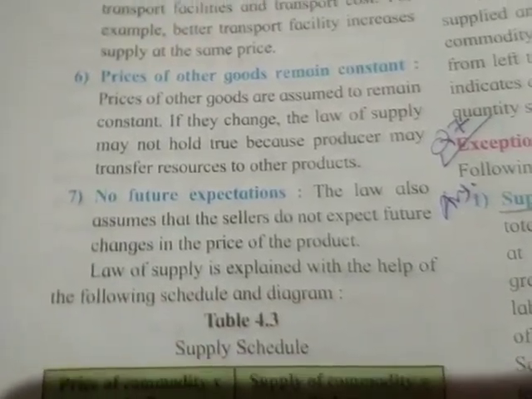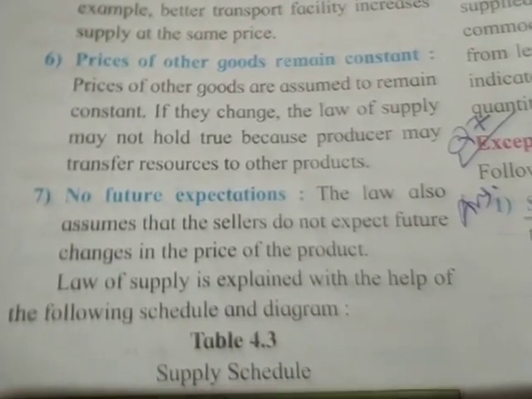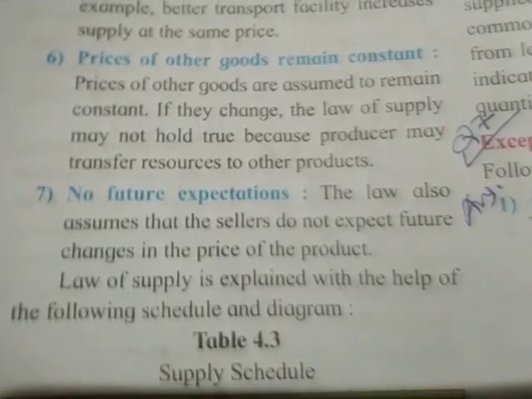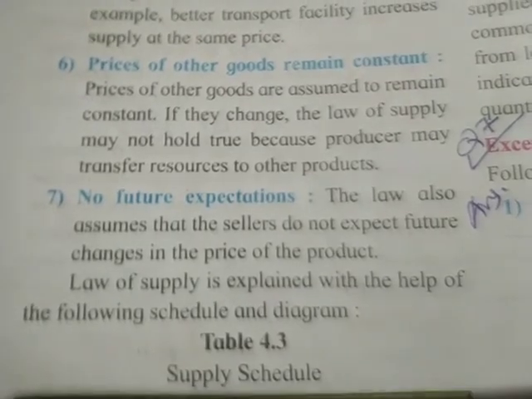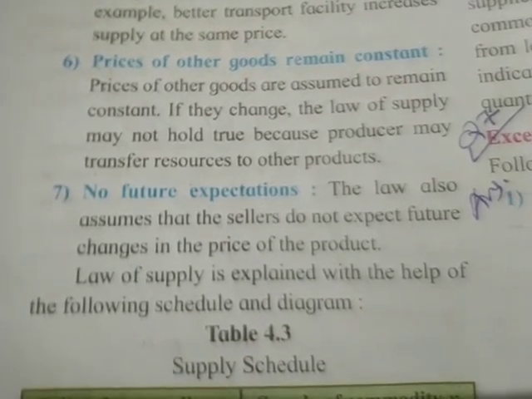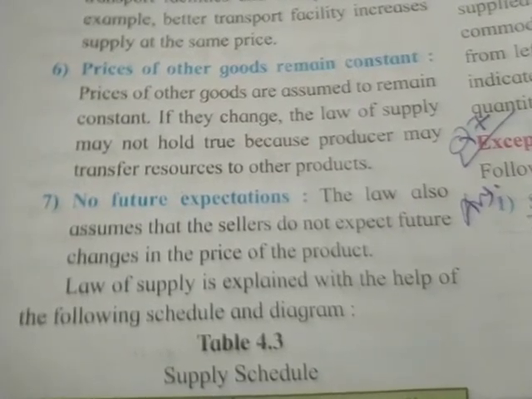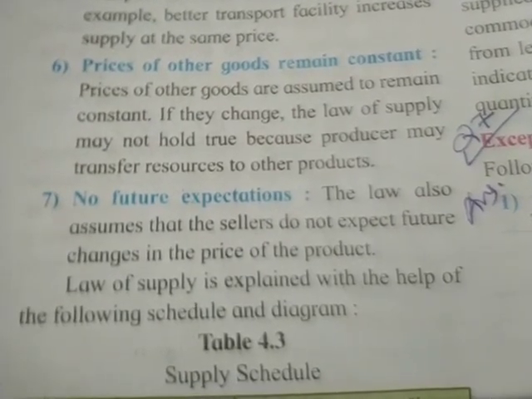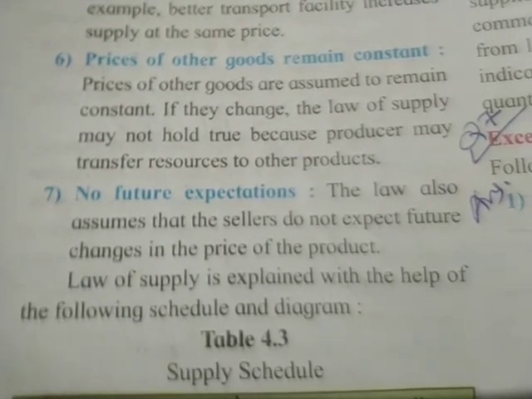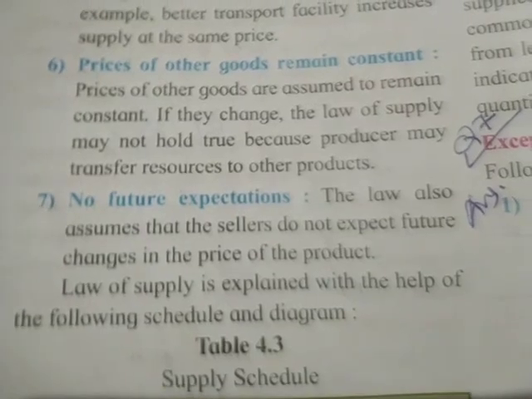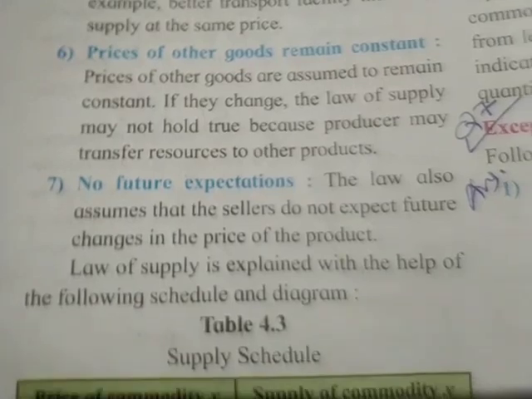Sixth, prices of other goods remain constant. Prices of other goods are assumed to remain constant. If they change, the law of supply may not hold true because producer may transfer resources to other products. Seventh, no future expectations. The law also assumes that the seller do not expect future changes in the price of the product. Law of supply is explained with the help of the following schedule and diagram.